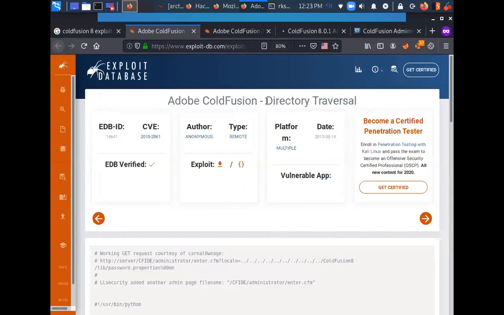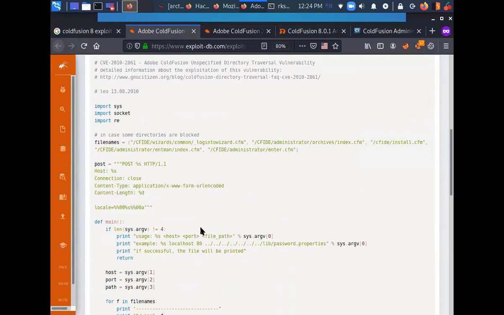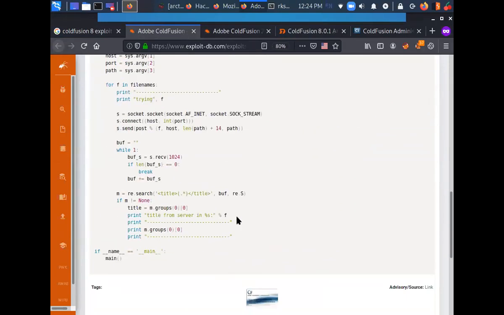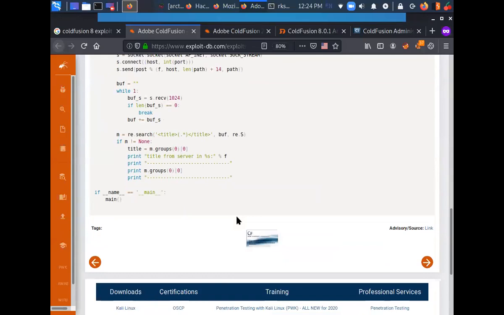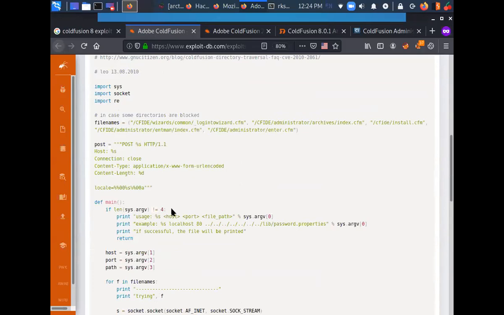It says there's a directory traversal, where here we have a directory traversal. For automating this, we have an exploit over here. I can download this exploit and run it. That's one way. Or I can just understand this exploit and try to do it manually.